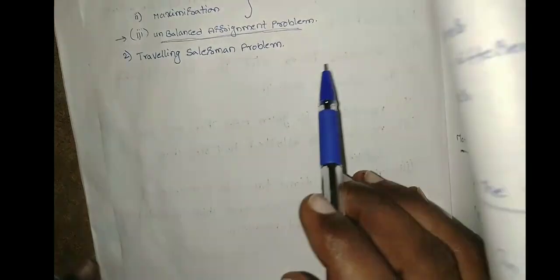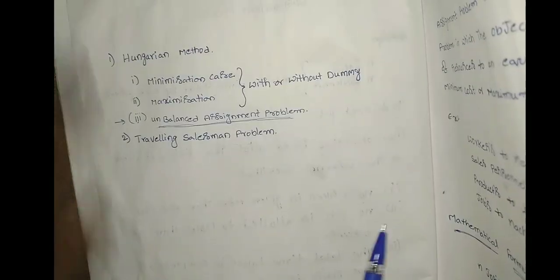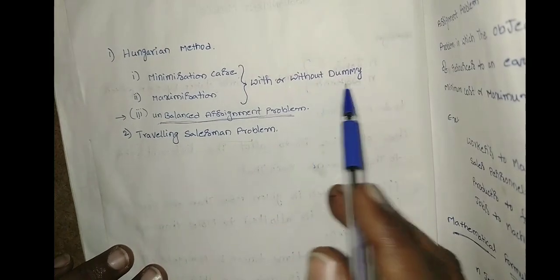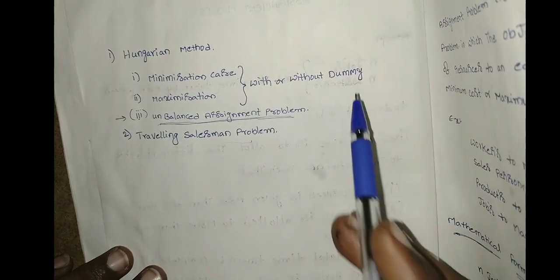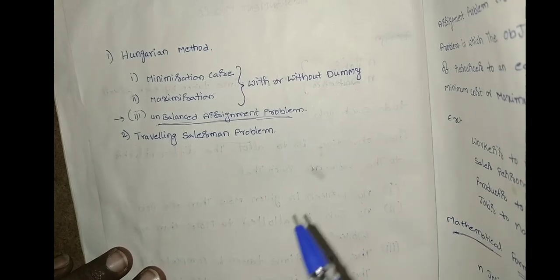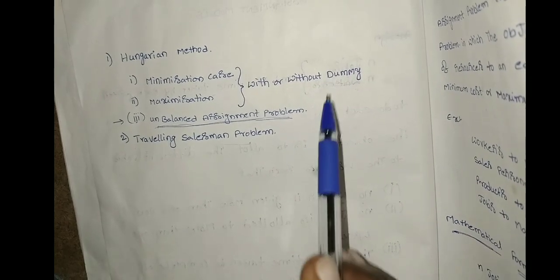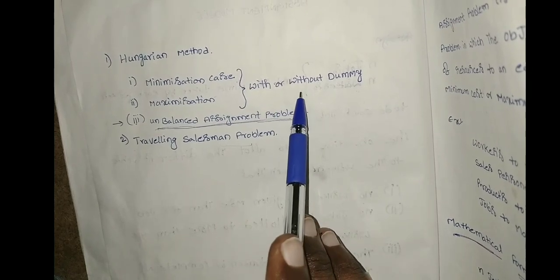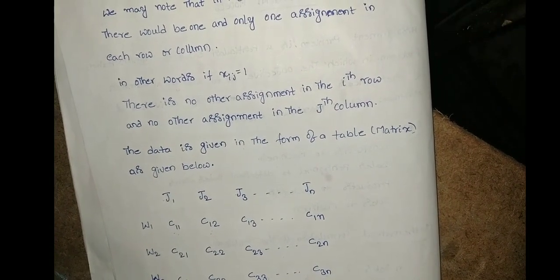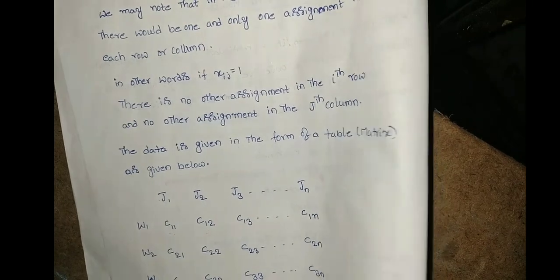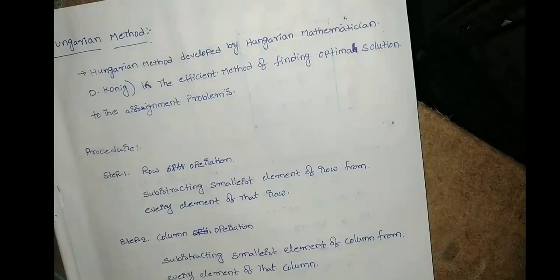That type of situation comes under unbalanced problems. It can be handled by adding a dummy row or dummy column, which we will discuss later with an example problem. Wherever the unbalancing situation occurs, you add a column or row to balance it and go ahead with the assignment problem.